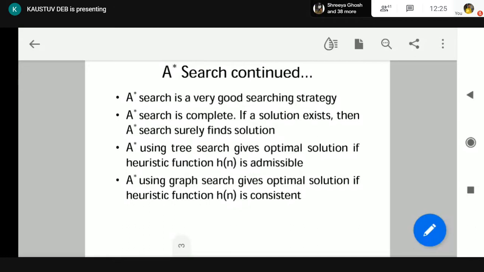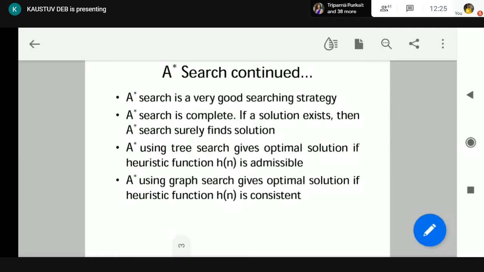But when it is about applying A star search in graph search, where a node, if produced once, cannot be reproduced, this is more strict. Graph search algorithms are stricter than tree search because you have to impose a more strict constraint that you cannot reproduce the same node. So in case of graph search, admissibility is not sufficient to ensure optimality. There we have to ensure that the heuristic function we have used in the A star search is consistent.